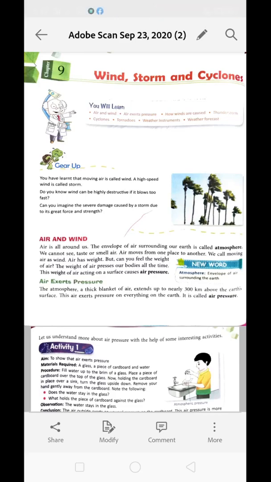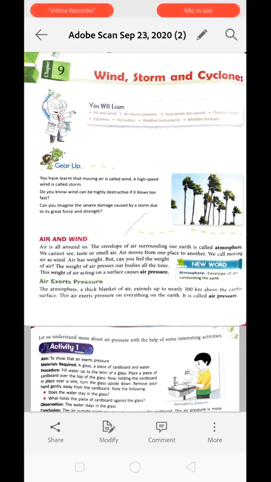At high speed, when the wind is blowing, it is called storm. But storm can be destructive when it blows too fast. Air is present all around us. It is present like an envelope around the earth. And this envelope of air which is present around the earth is called atmosphere. We cannot see the air, neither can we taste it, but we can feel it when the air is moving, and the moving air is called wind.